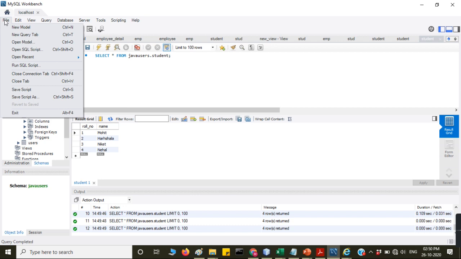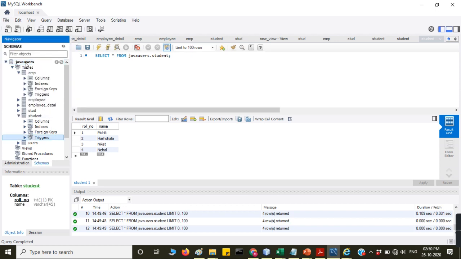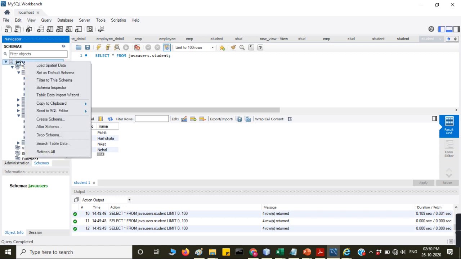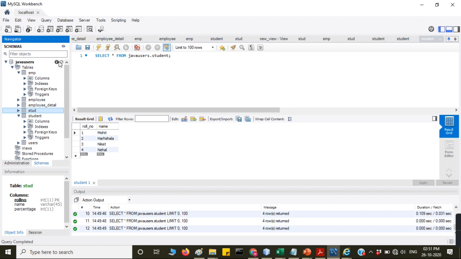You can save this. Save. So what is this? Java users. See that Java users, copy filtered, set as a default, create schema. Here the student table and this one.